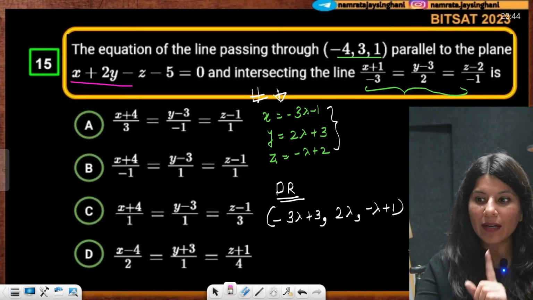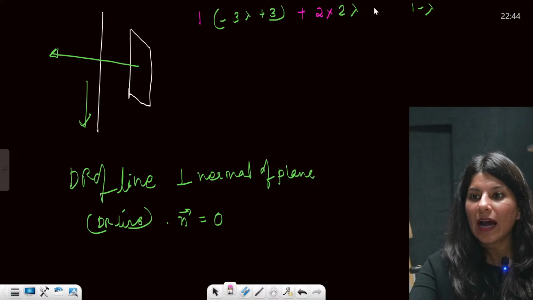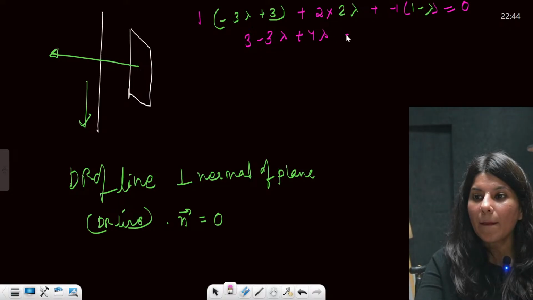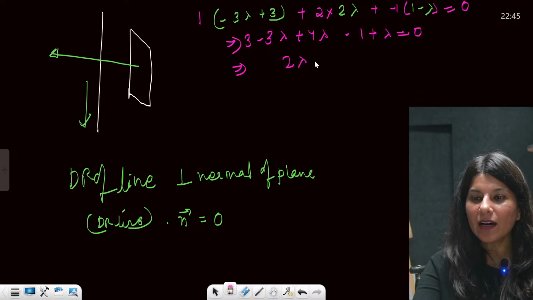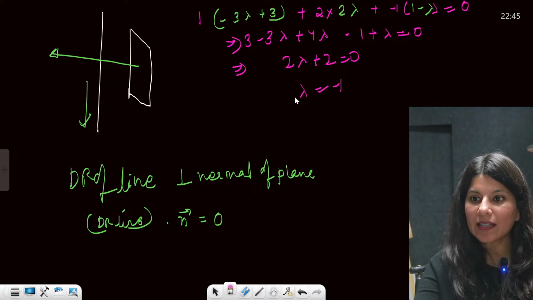So (-3 lambda + 3, 2 lambda, 1 - lambda) dot (1, 2, -1) is equal to 0. So this is going to give you 3 - 3 lambda + 4 lambda - 1 + lambda is equal to 0. So this is 2 lambda + 2 is equal to 0. So lambda is coming out as -1.